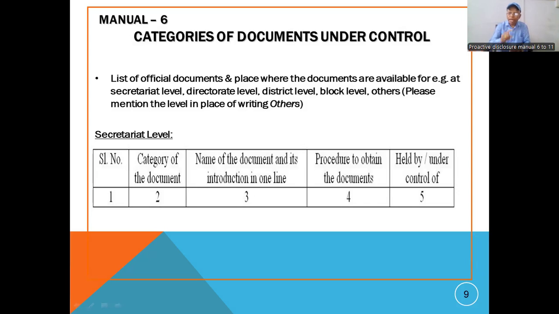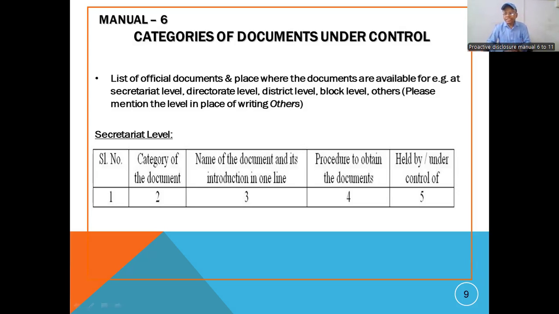So, for example, I may say that the citizen, those who want to access this document, has to come to the public information officer or that officer. His name is this, his address is this, and he has to give the application with such and such fees. Like this procedure, you have to provide it, or you have to reflect this in column number 4.